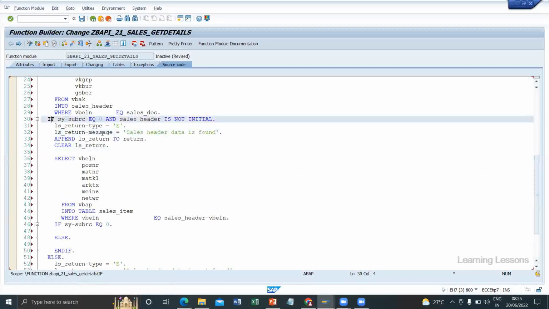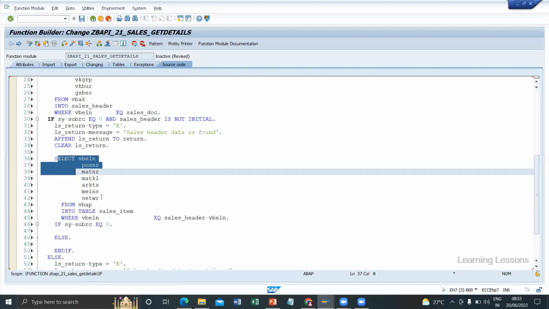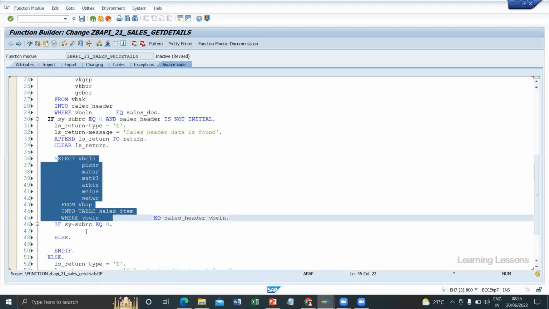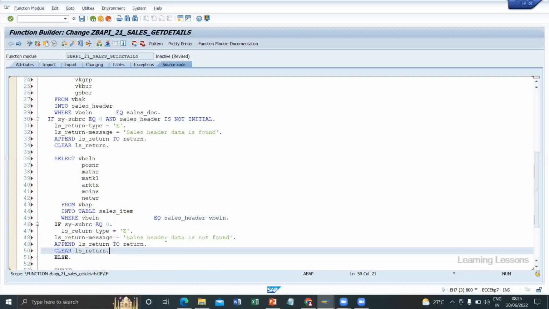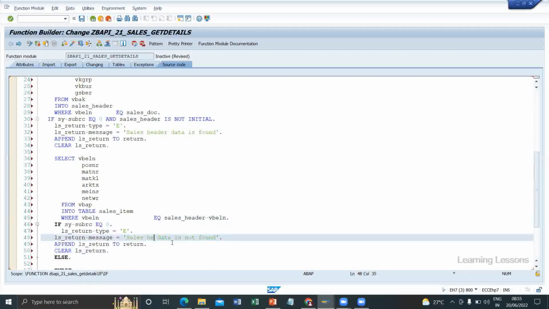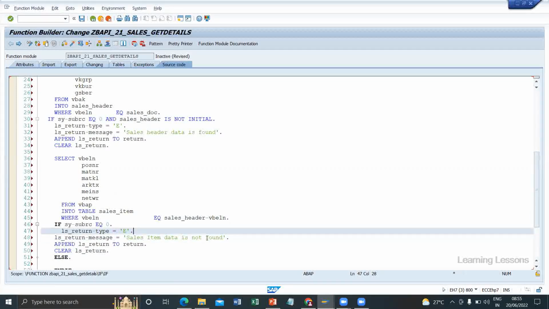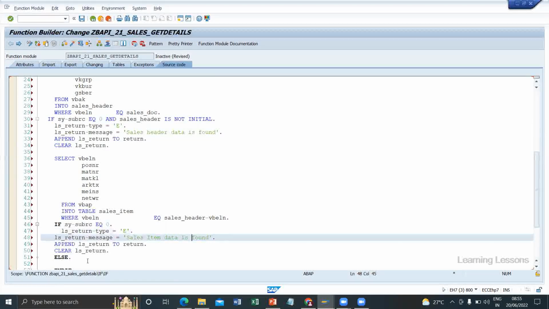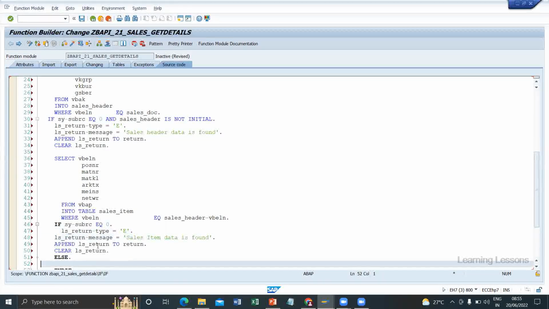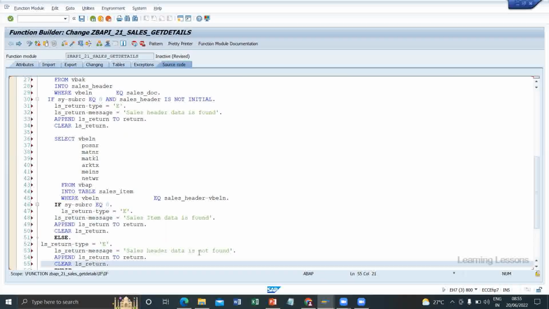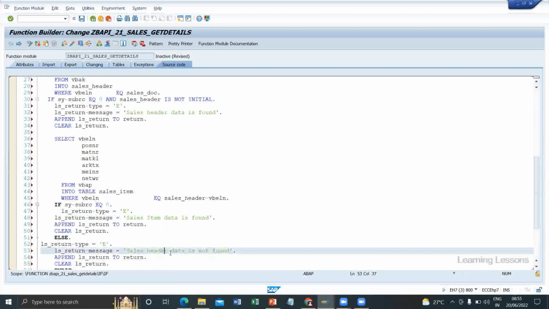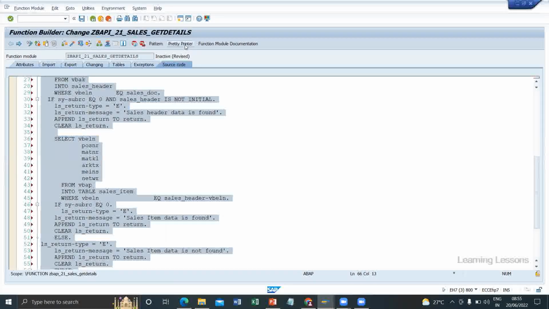So this is success. We are appending the message. Then we'll read the second table. After the second table, again we have to append the message, sales item data is found. Else we push header item data is not found. But we have to check what kind of messages we are pushing.